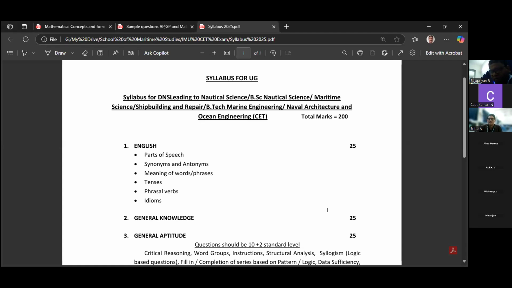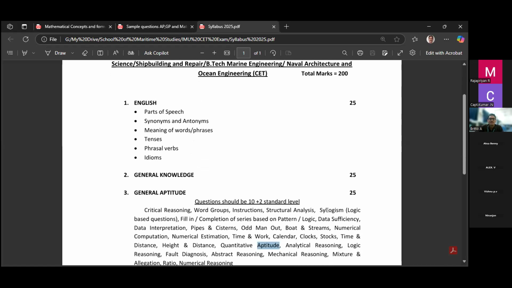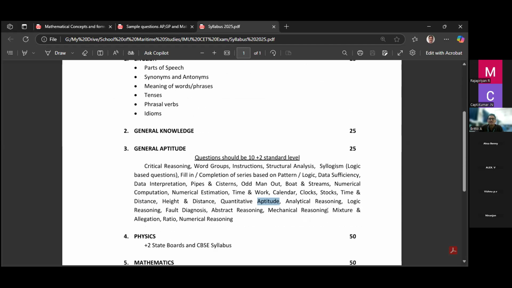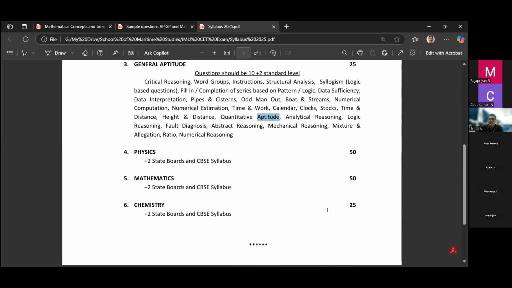Yes, sir. Okay. So good afternoon. So you know the syllabus of the IMUCET examination. This is a general syllabus. English, you have a total of 200 marks. So English has 25 marks, then GK 25, general aptitude 25, Physics 50, Mathematics 50, and Chemistry 25.